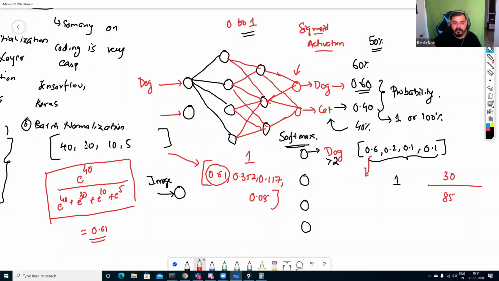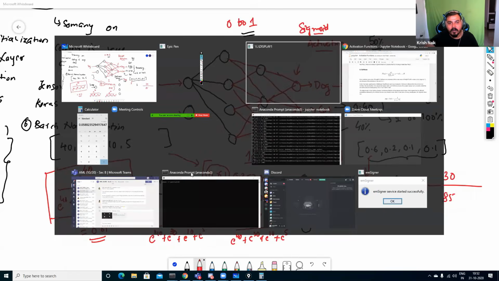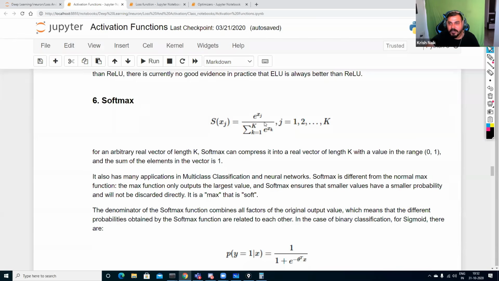Then if I want to find out this one, it will be e to the power of 30 divided by e to the power of 40 plus e to the power of 30 plus e to the power of 10 plus e to the power of 5. Similarly, e to the power of 10 divided by e to the power of 40 plus e to the power of 30 plus e to the power of 10 plus e to the power of 5. Like this, we have to compute. And that is what the formula says over here: e to the power of xj divided by the summation of k equal to 1 to k e to the power of xk, where j is equal to 1 to k.